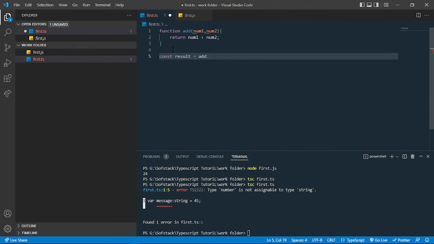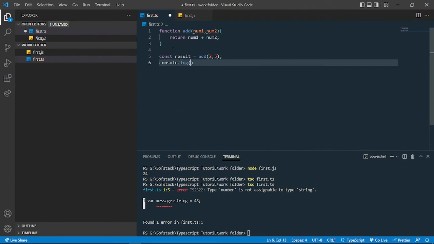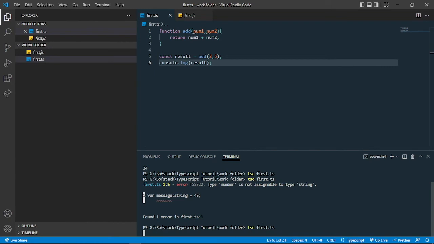If I call this function add and pass some numbers, and console log this result, and let me just save it, and recompile that TypeScript file, the .ts file, it will generate the updated JavaScript code in first.js.